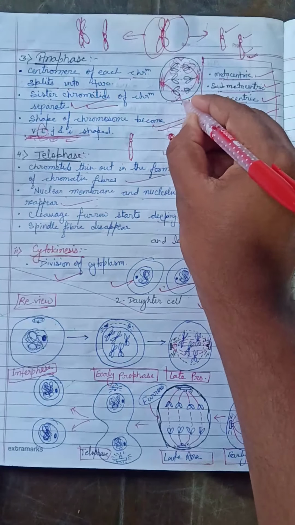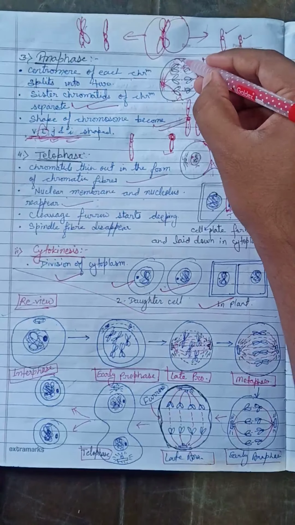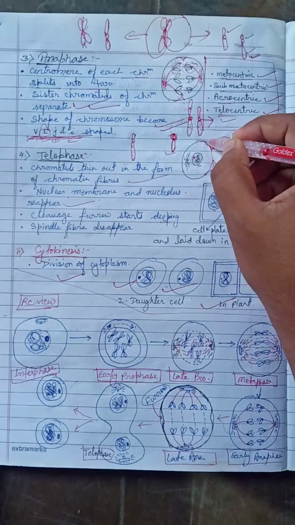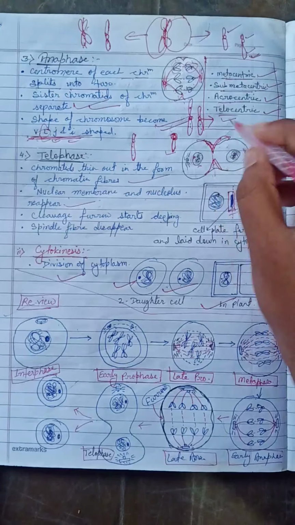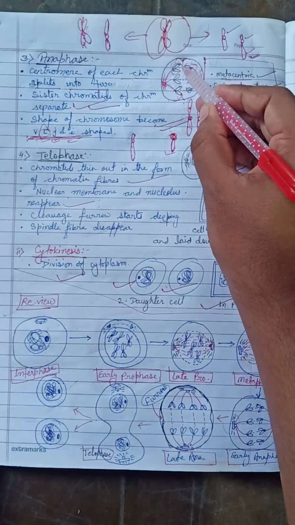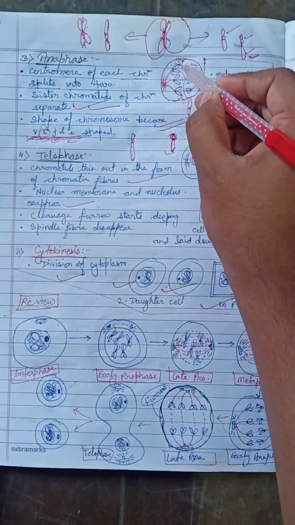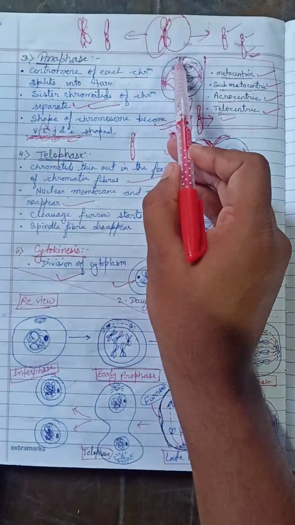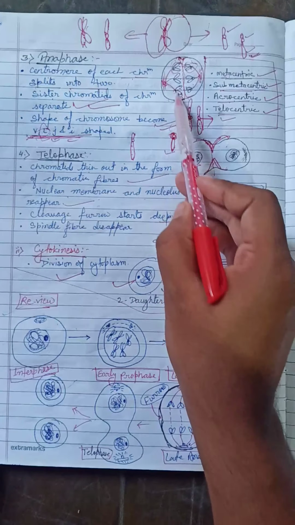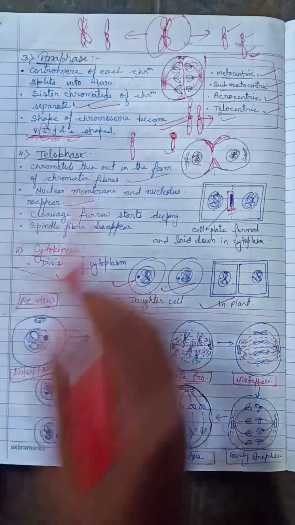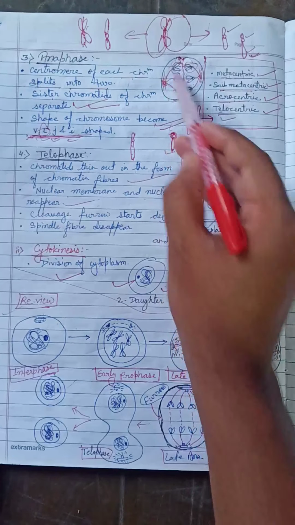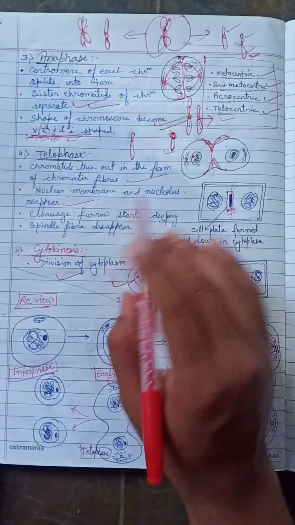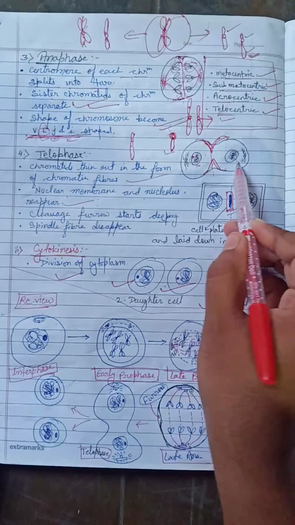This is called the furrow. It starts at the ending of the anaphase, and after telophase it will become deeper and deeper. That means this is where the cell will be divided after cytokinesis. This is the visible condition, and the chromosomes or chromatid fibers are arranged in separate nuclei, and it gives two cells.